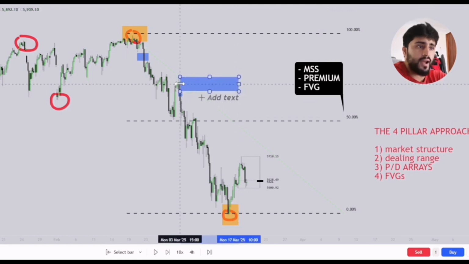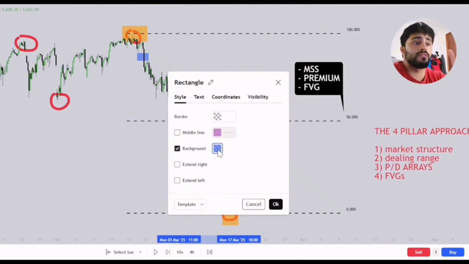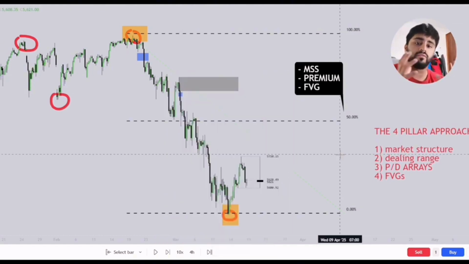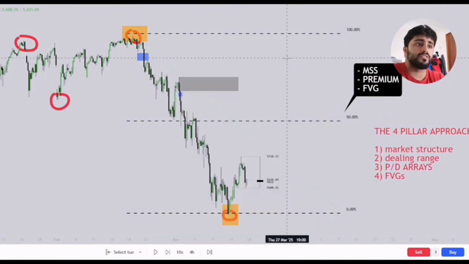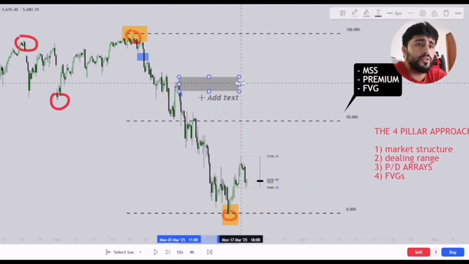So I get a lot of questions about how I mark out my POIs. POIs are fundamentally different to fair value gaps. However, they're very, very closely linked. And the main difference is essentially a POI has three rules to them, which is what you can see on your screen, right?